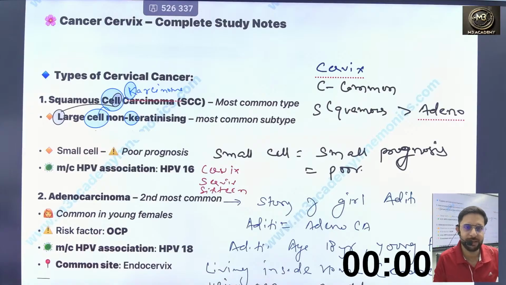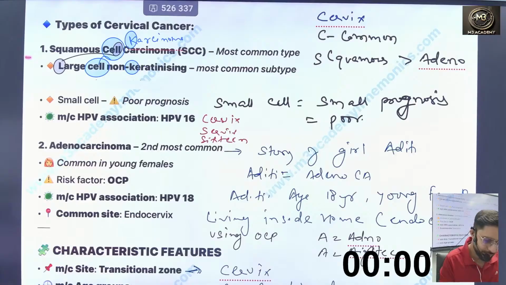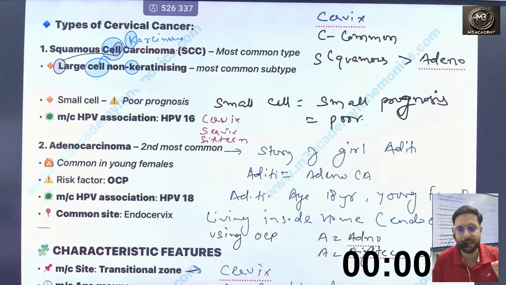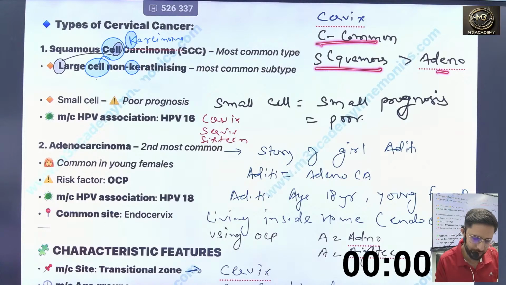Yes, we are discussing some important tricks and tips to remember carcinoma of the cervix. This request was put up by our premium members of the NEET PG membership for cervix cancer mnemonics. There are two types of carcinoma cervix: squamous cell carcinoma and adenocarcinoma. Squamous is the most common type. How can you remember it when you write the word cervix? C for common, C for squamous. When you pronounce squamous, the 'ka' sound is like the C. So squamous is more common than adenocarcinoma.